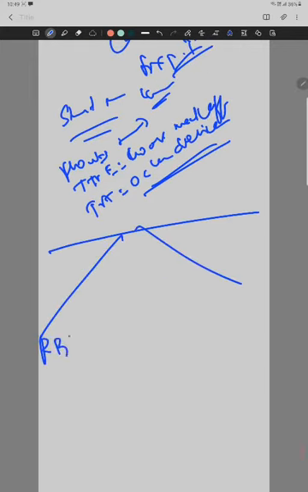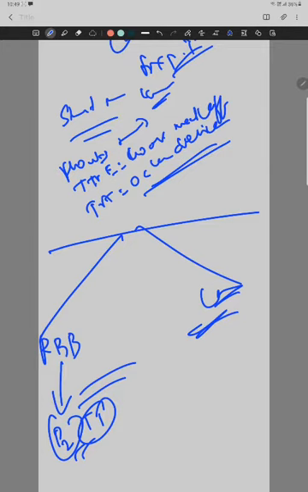In right bundle branch block, there is delayed conduction to the right ventricle, the pulmonary side, so P2 is delayed, and T1 is also delayed. So there is a wide split S2 and S1 is wide. Whereas in left bundle branch block, the pulmonary component goes early, so there is a narrow split S2.